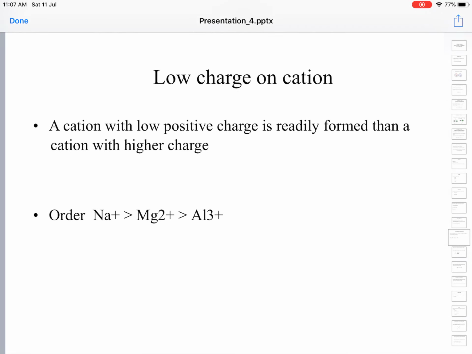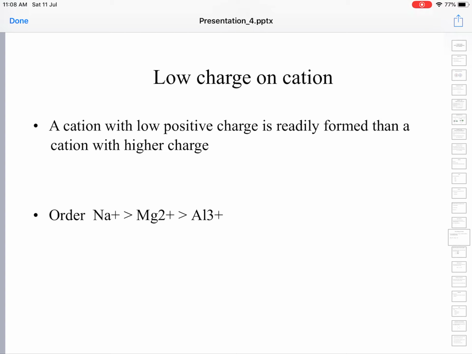The low charge on the cation. A cation with low positive charge is readily formed than a cation with higher charge. So, Na+ is more readily formed than Mg2+, which is in turn more readily formed than Al3+,